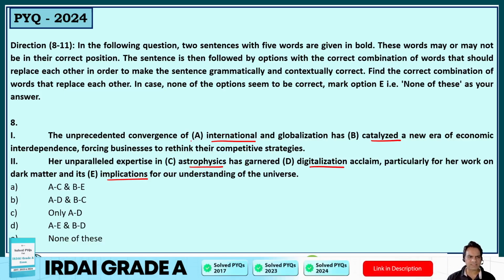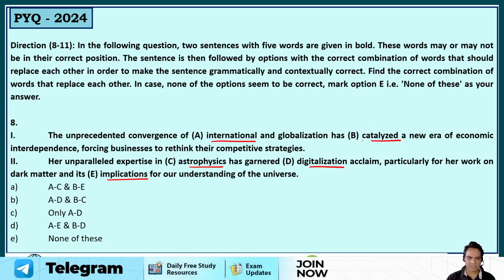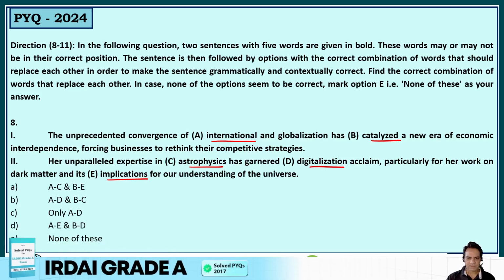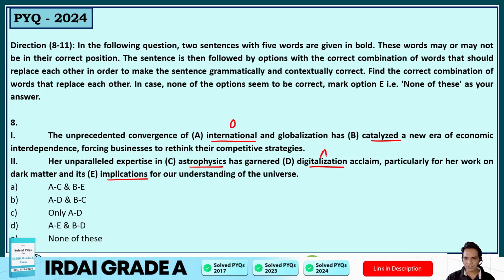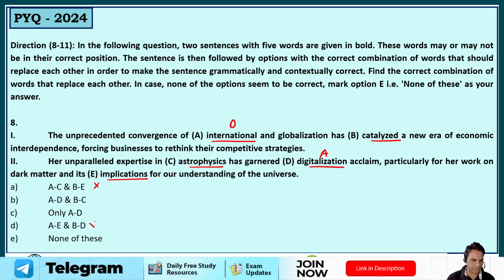So let's read the sentence. It's very easy, guys. You just need to understand the context. The unprecedented convergence of international and globalization. So catalyzed in globalization, no. Astrophysics and globalization, no. Digitalization and globalization, implication, no. I think so. Can it be replaced and garnered international acclaim? So yes, A should be interchanged with D. Is there any option with A with D? Yes. So we can eliminate option A and option D.